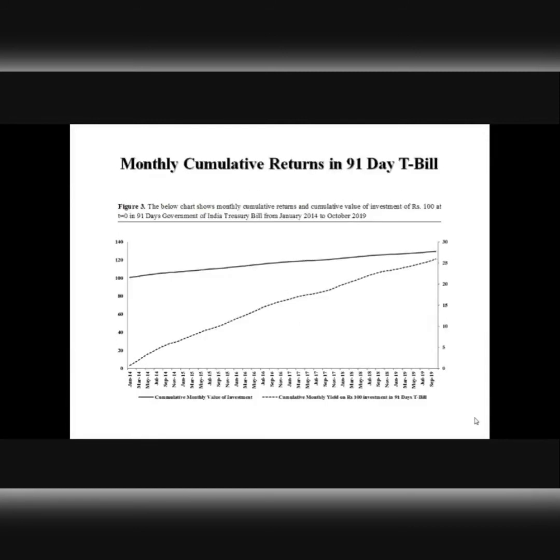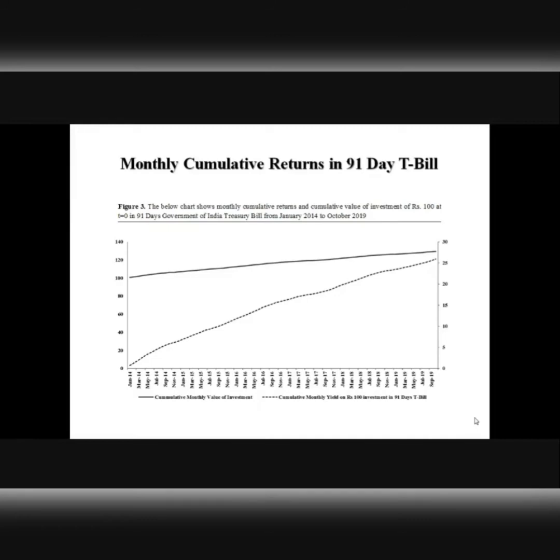Now, there is another graph. In this graph, it shows us cumulative returns and cumulative worth of our investment in the year 2019. It assumes that we invested rupees 100 in the 91-day Treasury bill in the year 2014, and then how did it grow, and what is the condition in the year 2019, right? When we look at this graph, we understand that obviously our investment worth rupees 100 would have grown linearly to about rupees 130.